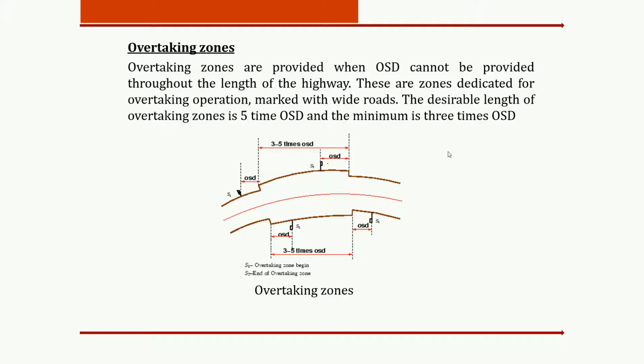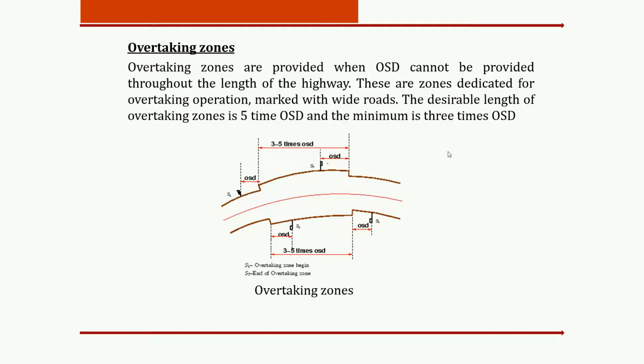necessity part of the curve, and in next class we will think about the various types and various uses of the curve. Now we are going to discuss the overtaking zone. Already in the last class I have given you the information about the overtaking zone. When there is no possibility of the OSD, in that case we are providing the overtaking zone.